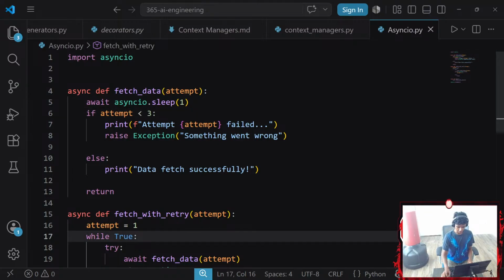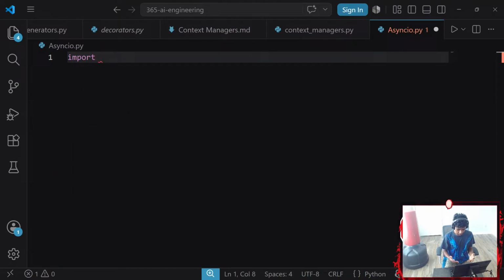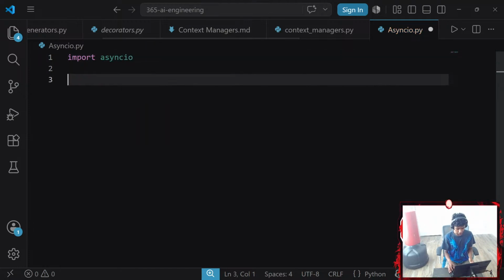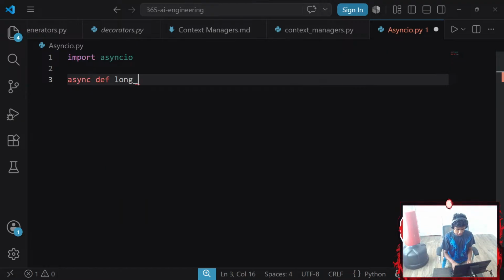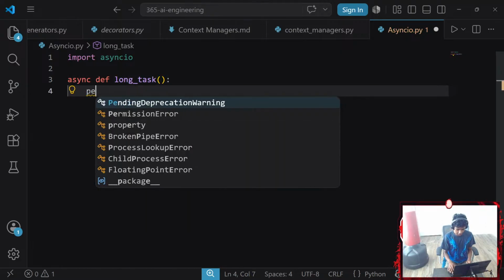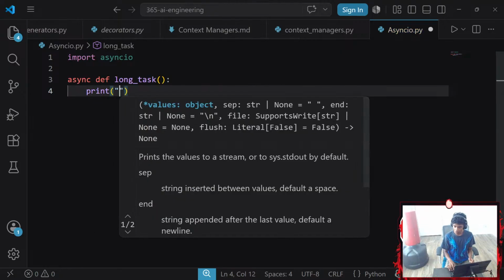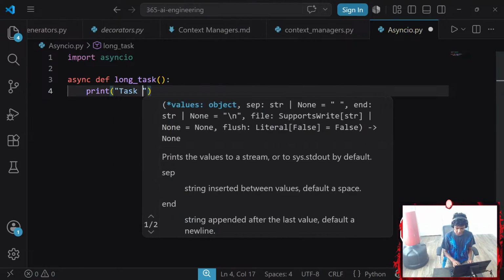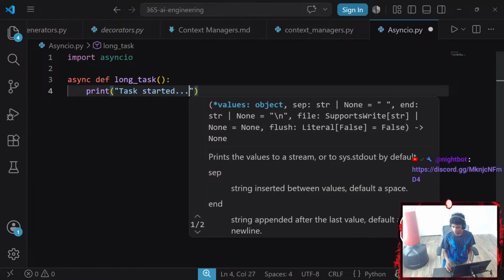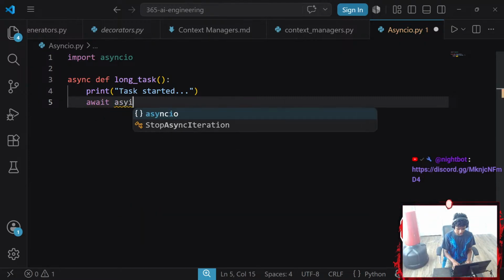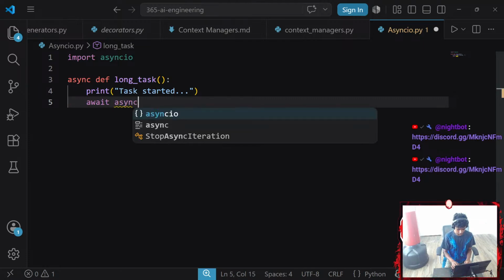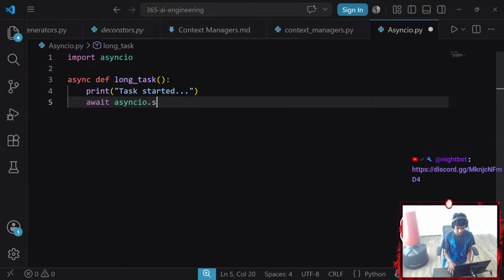Okay, so question 10, I'm gonna delete this again. We're gonna import asyncio since I am gonna be working with it. And then I'm gonna create a coroutine function called long_task that does not require any parameter. However, I will be printing something. I'm going to require a print statement that says task started, dot dot dot. Okay, and then I need to wait for 5 seconds. So I'm going to go with something like await asyncio.sleep, which is going to be 5 seconds.